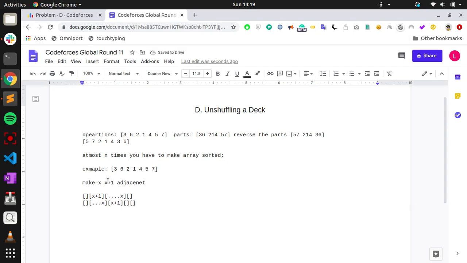So what I do is first make 1 and 2 adjacent, then 2 and 3. Take this as an example. Initially 1 and 2 are at different positions, so they are not adjacent. Take this as the example.